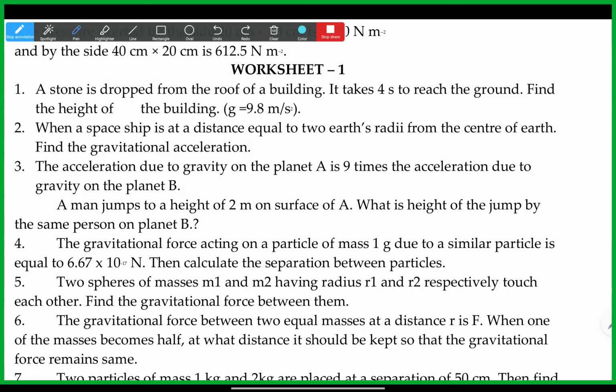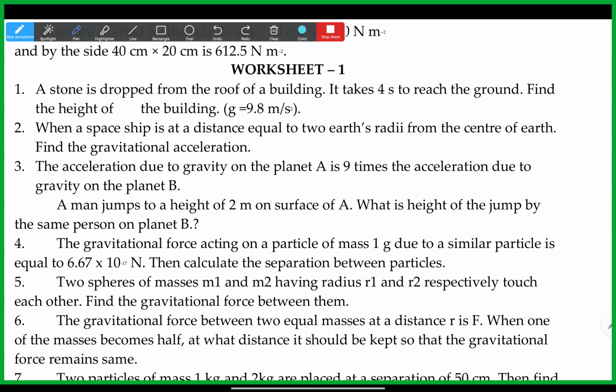Yes, sir, that's what I said. We can double the Earth's distance and then find it out using that formula. So the force will become 1/4, so the g value will become one fourth of it. Okay, so g value is 9.8, so we just write 9.8 by 4.